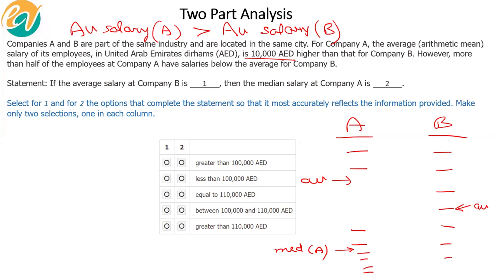Agreed? Okay. So tell me, which one is greater? Median for company A or average for company B? Average for company B is greater, right?